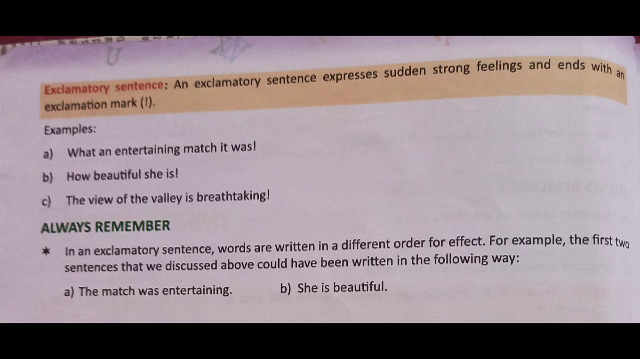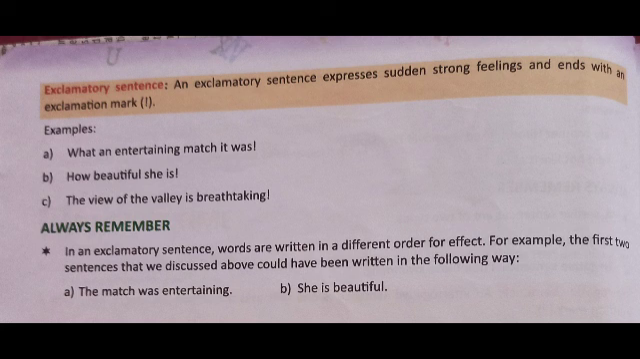An exclamatory sentence expresses sudden strong feelings and ends with an exclamation mark. Examples: what an entertaining match it was. How beautiful she is. The view of the valley is breathtaking. Always remember, in an exclamatory sentence, words are written in a different order for effect. How beautiful she is, it gives effect.